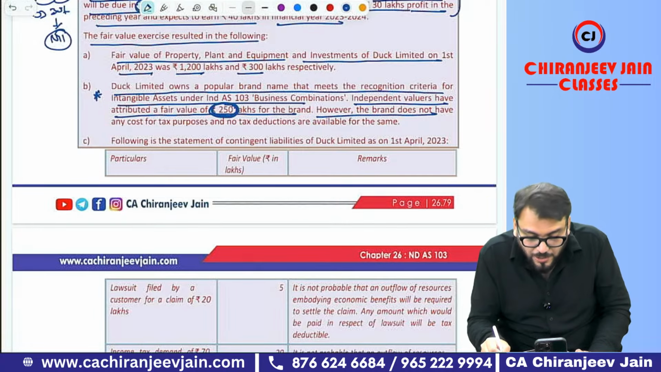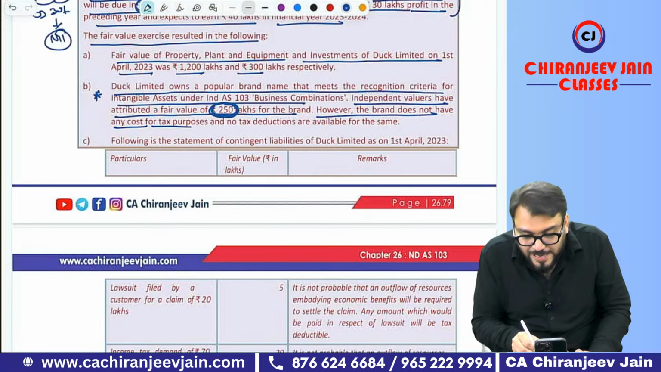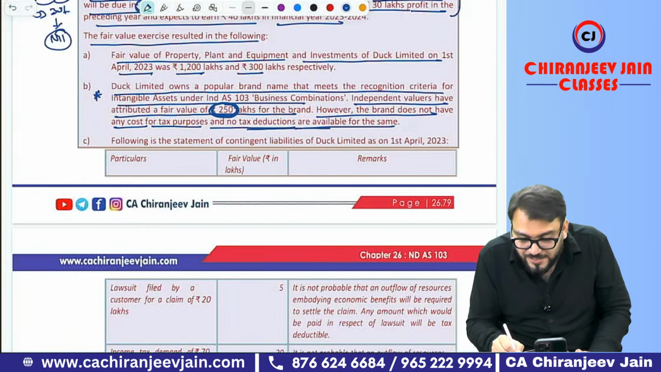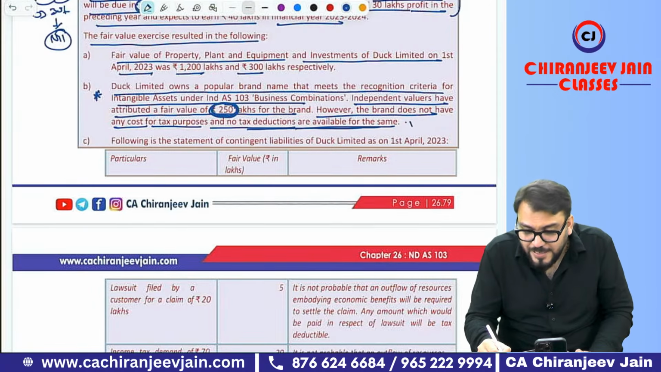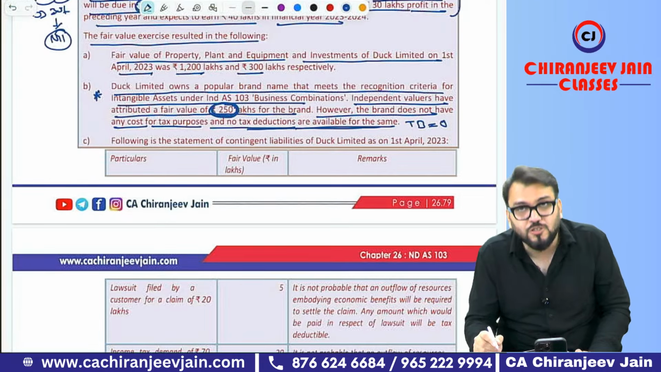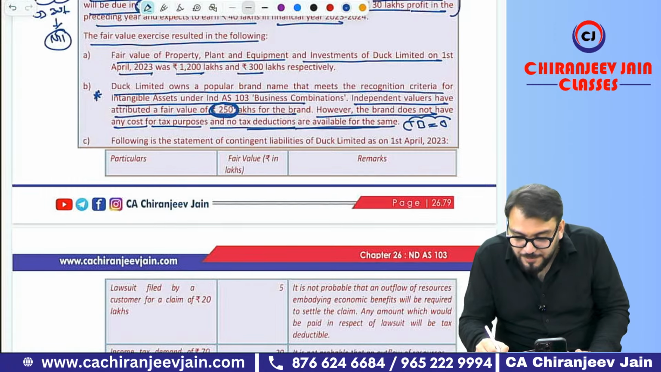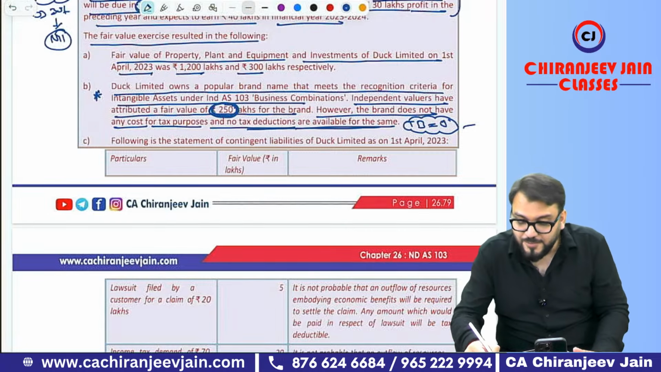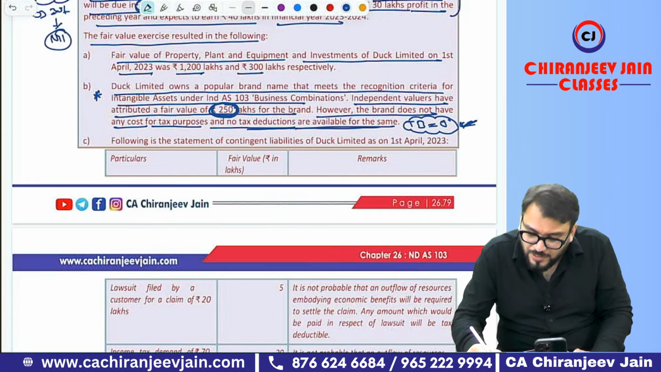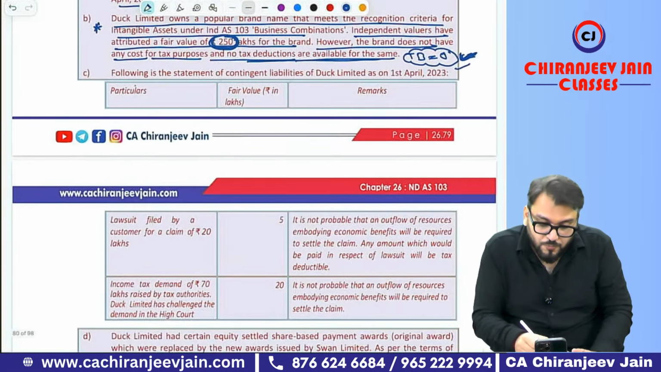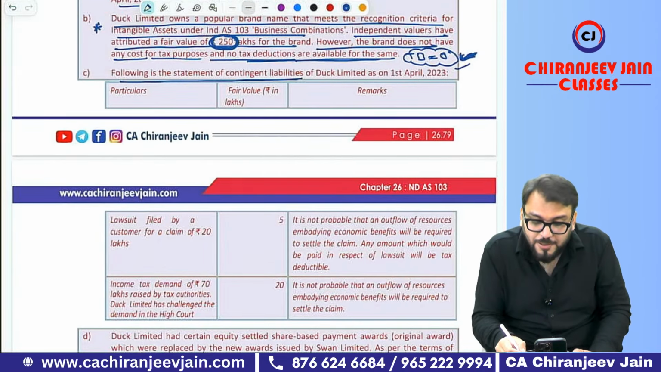However, the brand does not have any cost for tax purpose and no tax deduction is available for the same. It means I can say this information is given for tax base, and tax base becomes zero. So this information is given for tax base; write down tax base is equal to zero. Understood? Yes, sir. Following is the statement of contingent liability of Duck Limited.